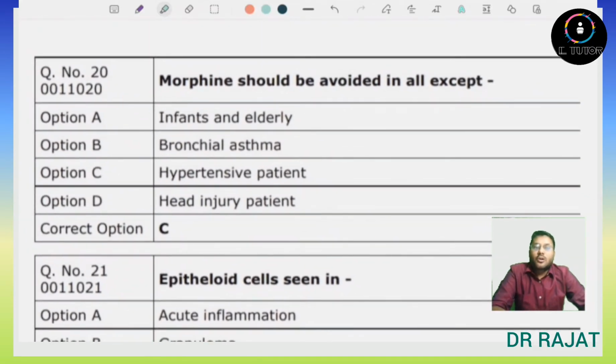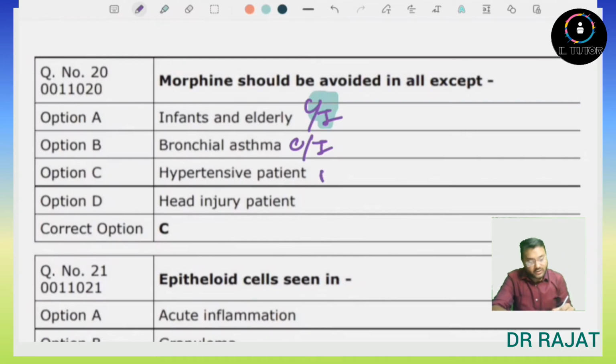Next question is morphine should be avoided in all patients except. So they are asking about which is not a contraindication for morphine. So in infants and elderly, yes, it is contraindicated. In bronchial asthma, of course, it is contraindicated. In hypertensive patient, no. In hypertensive patient, morphine can be given and it leads to a decrease in the BP. So here it is not contraindicated.